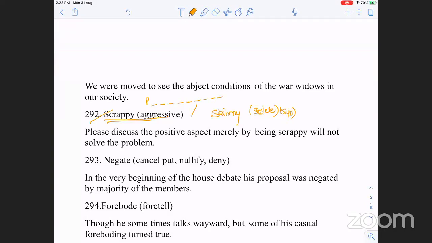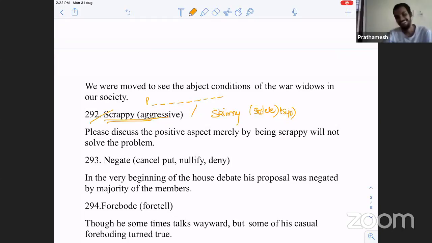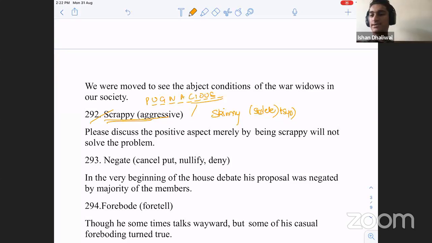Who is this person who said pitbull? Pugnacious, aggressive. Even belligerent. Belligerent, that's quarrelsome. Is it clear? So you have pugnacious.